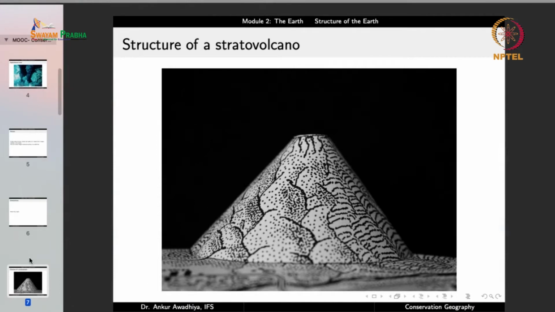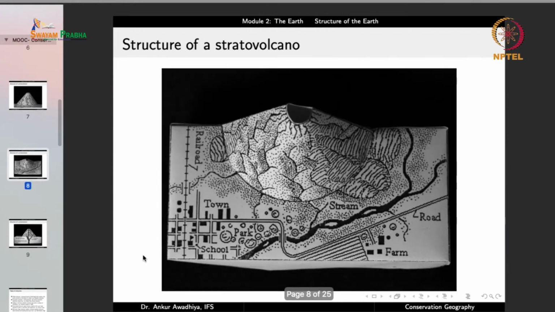having a conical structure, and there might also be certain towns or villages that have come up in the nearby, because typically these volcanoes do not erupt at all times. So there will be an explosion in a volcano, there will be an eruption, it will give out magma for some time, and then after a while it may even become dormant. We also have a number of extinct volcanoes that earlier used to spew out lava, but they are now not spewing out lava for a very long period of time.